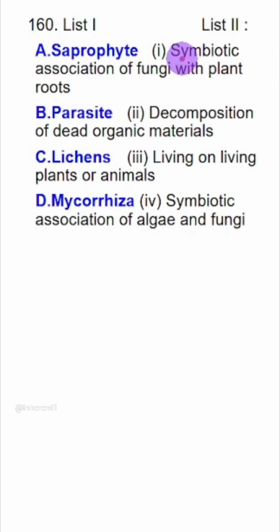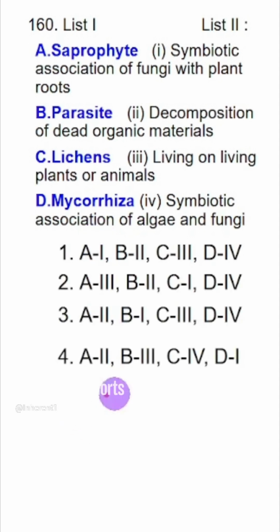Match question. Symbiotic association of fungi with plant roots. The example is Pinus, gymnosperms, plant kingdom. So D1, this is the only option with D1 combination. This is the answer. Decomposition of dead organic material, this is saprophyte. Living on living plants or animals, parasite, B3. And last one, lichens are symbiotic association of algae and fungi.